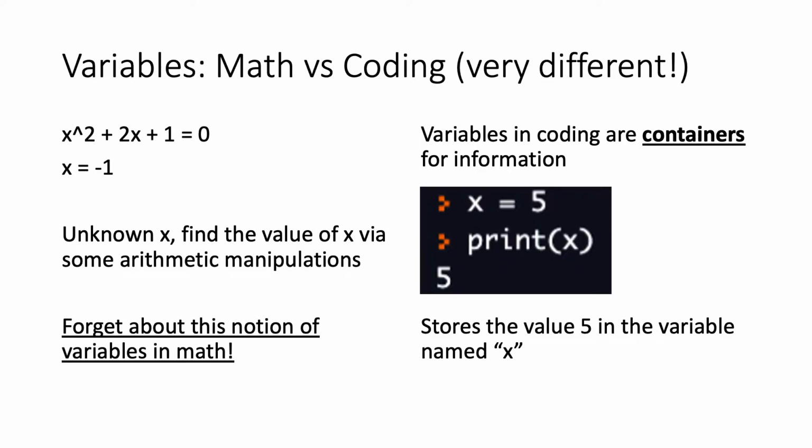So without further ado, let's jump right into the first concept, which is variables. So you might have heard of variables in math, but let me just tell you, it's very different. Because in math, variables represent an unknown value. For example, you have the equation x squared plus 2x plus 1 equals 0, and you don't know the value of x. So we go through some arithmetic manipulations to obtain the value of x. In this case, x equals minus 1.